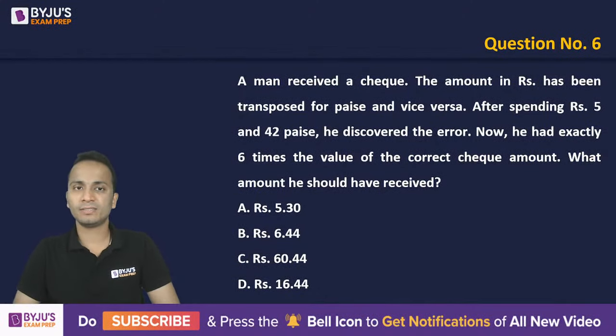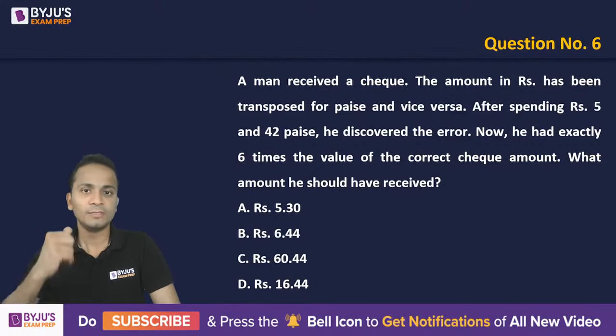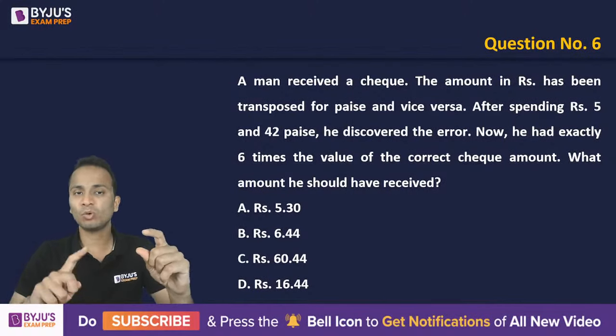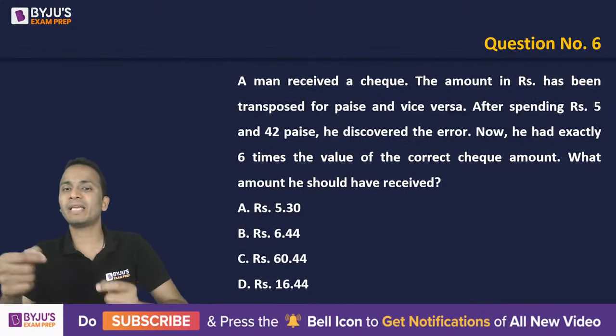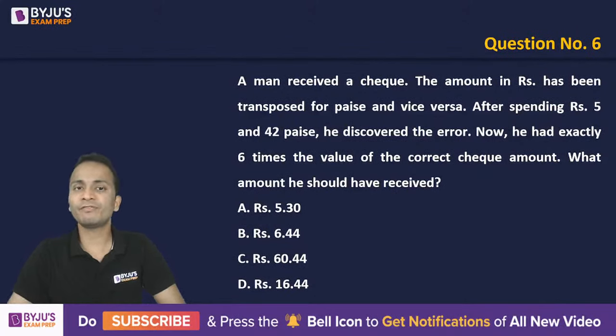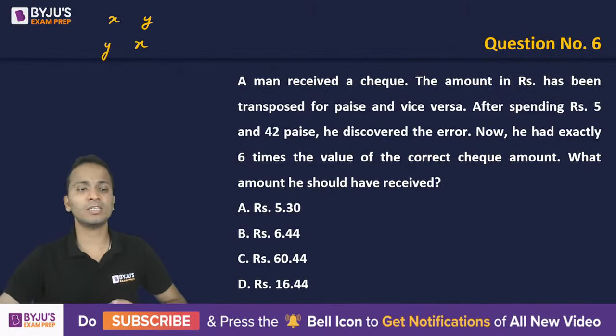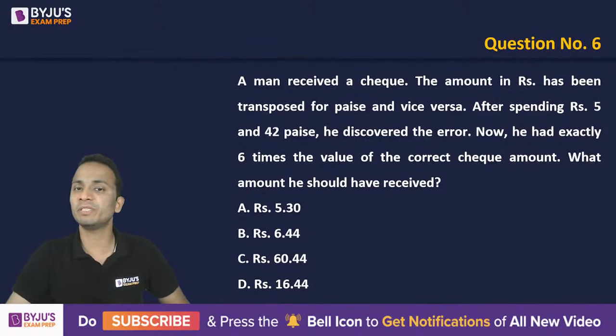Now a difficult one. So please be careful. A man received a check. The amount in rupees has been transposed for paisa and vice versa. So that means whatever the amount was written on the check, the number of rupees was converted to paisa and paisa became rupees. So if the check was of X rupees and Y paisa, the person got Y rupees and X paisa. This is what the first two statements mean.